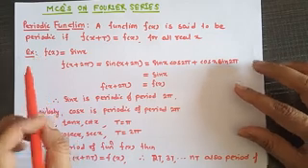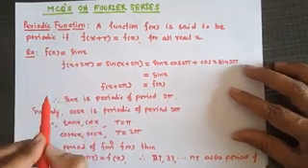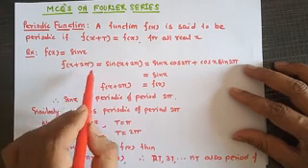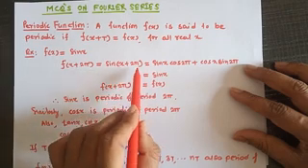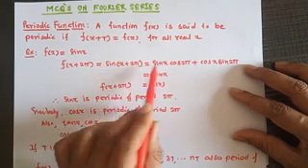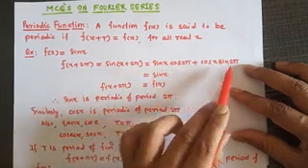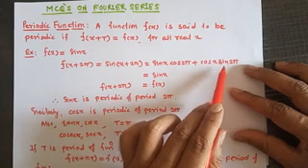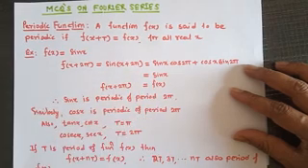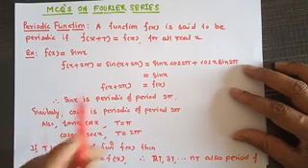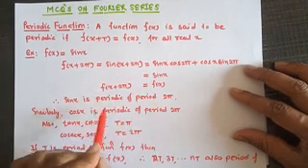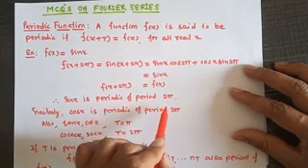For example, f of x equal to sin x. Now here replace x by x plus 2 pi. So sin of x plus 2 pi, here we can use the sin a plus b formula: sin x cos 2 pi plus cos x sin 2 pi. Sin 2 pi is equal to 0 and cos 2 pi equal to 1. So sin x plus 2 pi equal to sin x. Hence, f of x plus 2 pi equal to f of x. Therefore, sin x is a periodic function of period 2 pi.